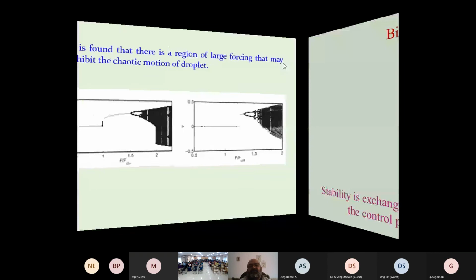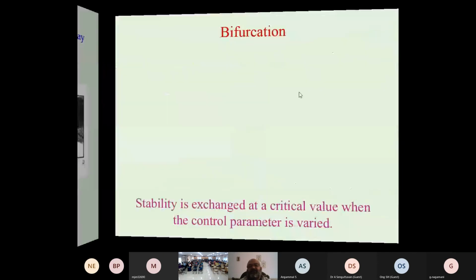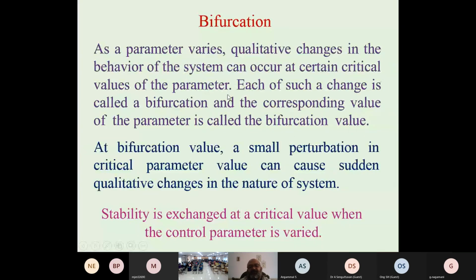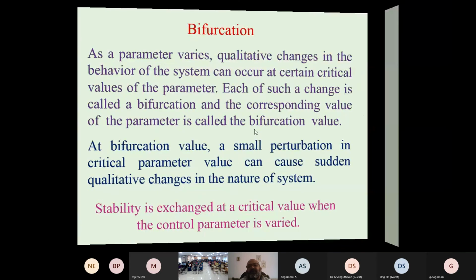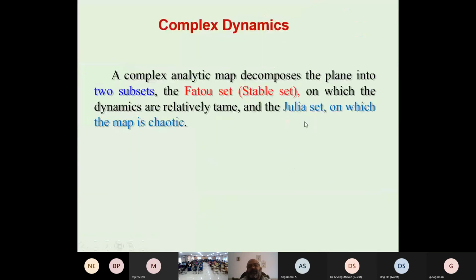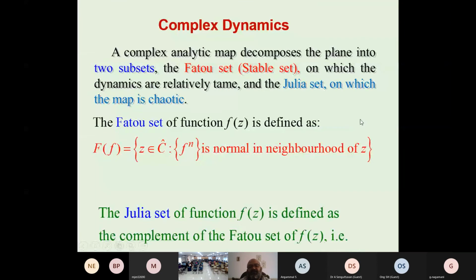We have bifurcation. So bifurcation is a sudden change in the system at a certain parameter, or the stability of a system will change at that point. We say it is a bifurcation point. So we have this one here. For this, we can show through complex dynamics, but we don't have much time to show this.